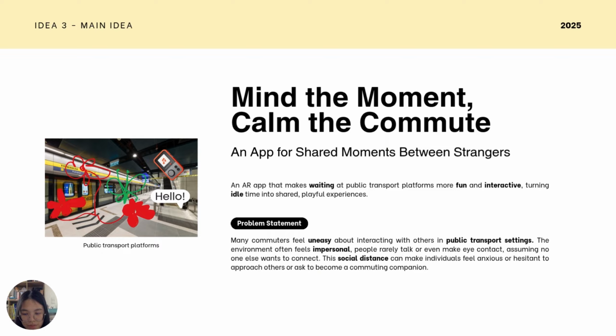The problem statement is many commuters feel uneasy about interacting with people in public transport environments. The setting often feels impersonal, and people rarely make eye contact or start conversations, assuming others also prefer to stay distant. This creates a sense of isolation and hesitation to connect.